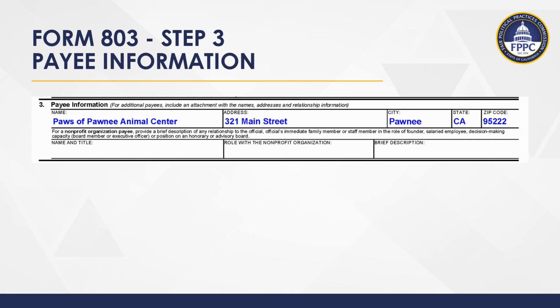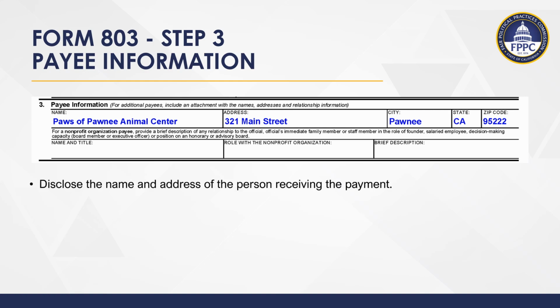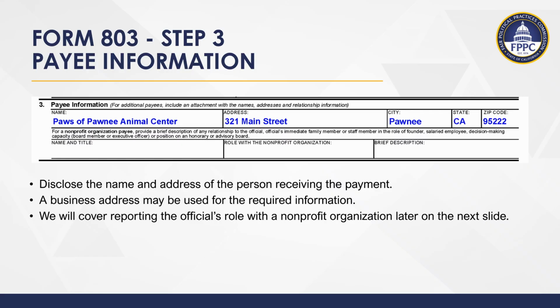Step 3 is to complete the payee information. Disclose the name and address of the person receiving the payment. A business address may be used for the required information. On the next slide, we will cover how to report when the official has a role with the nonprofit payee organization.